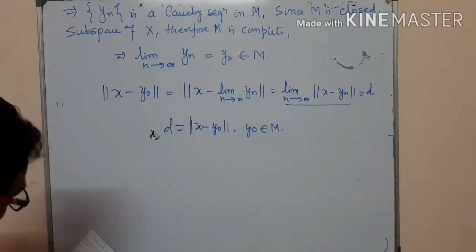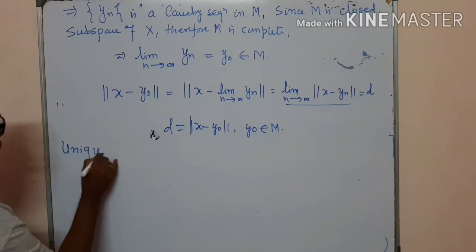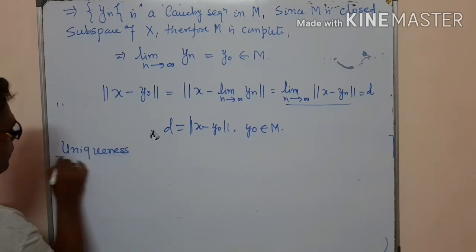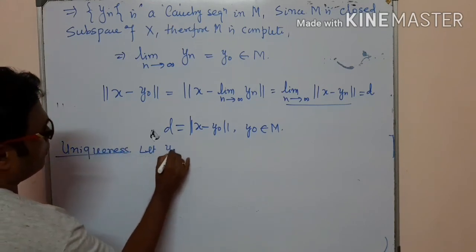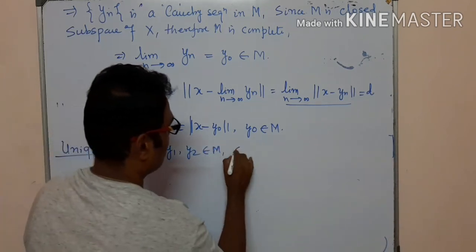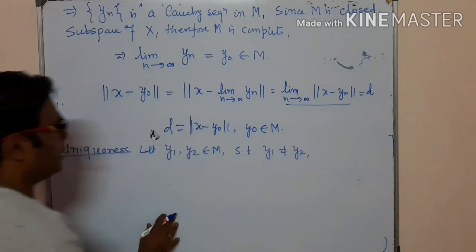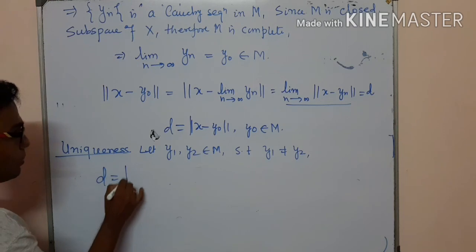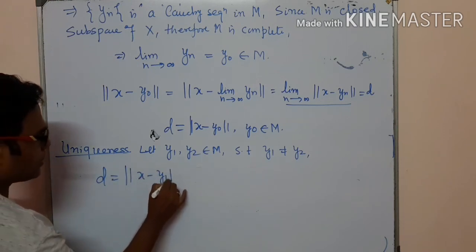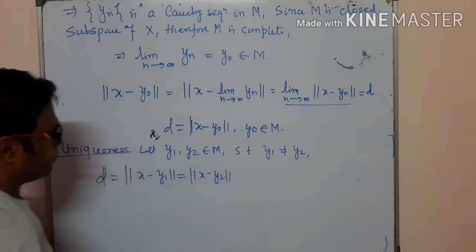Uniqueness: let y1 and y2 belong to M such that y1 is not equal to y2, and d equals the norm of x minus y1 and the norm of x minus y2.